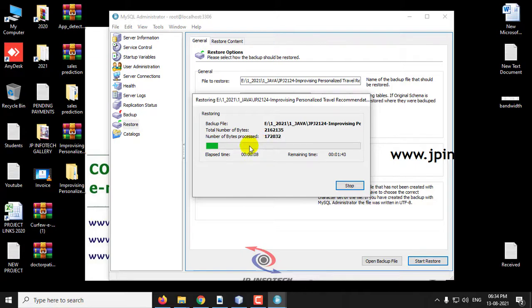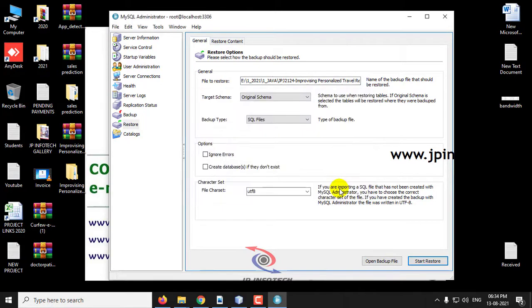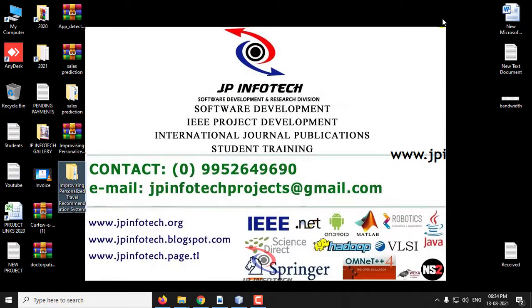Kindly wait till the restoration operation is completed. Now you can see the restoration finished successfully message. Now close it and close this MySQL Administrator.